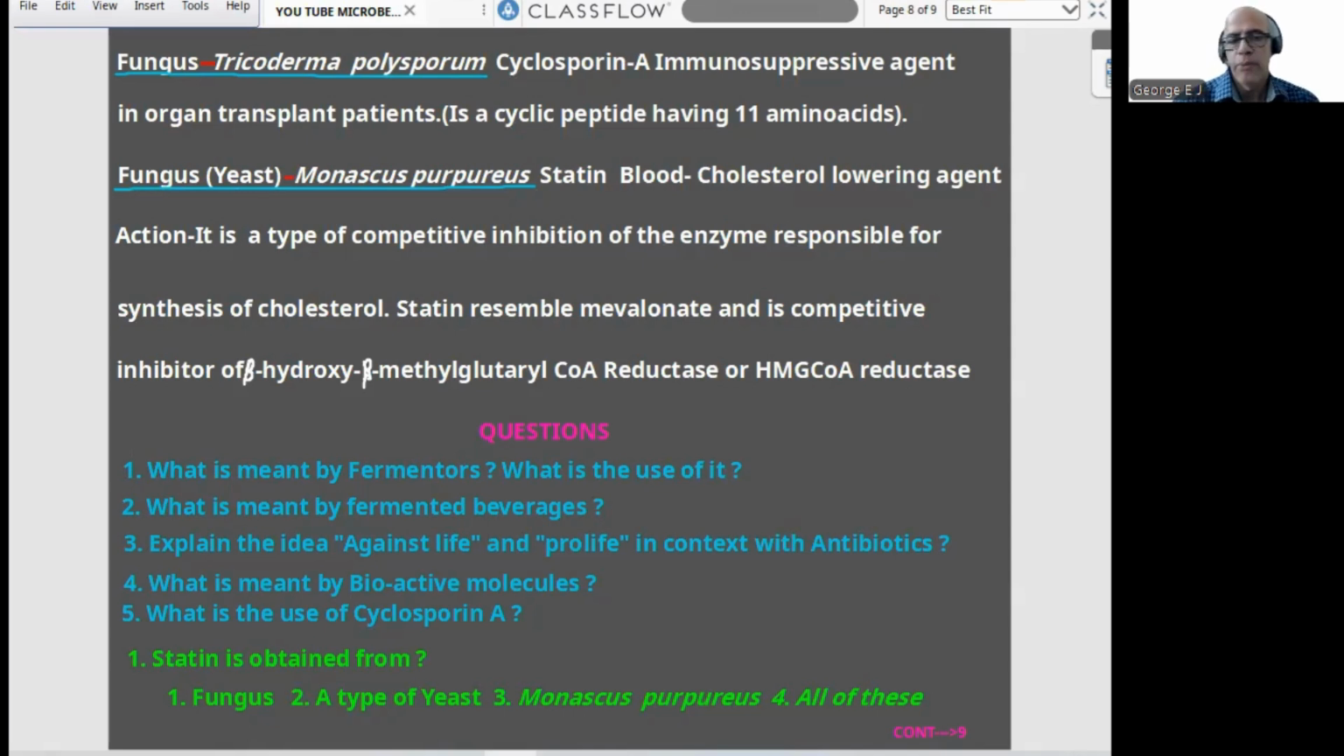Then after that, we entered into 5 theory questions and 5 NEET model questions with the key.